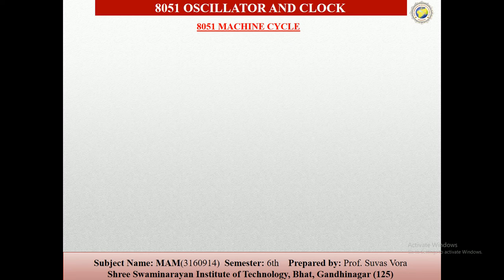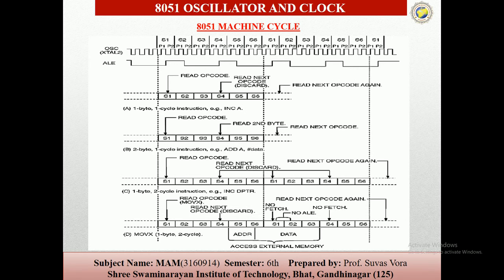Now the machine cycles. The machine cycle consists of a sequence of 6 states numbered S1 through S6. Each state time lasts for 2 oscillator periods. Thus the machine cycle takes 12 oscillator periods, or 1 microsecond if the oscillator frequency is 12 megahertz.